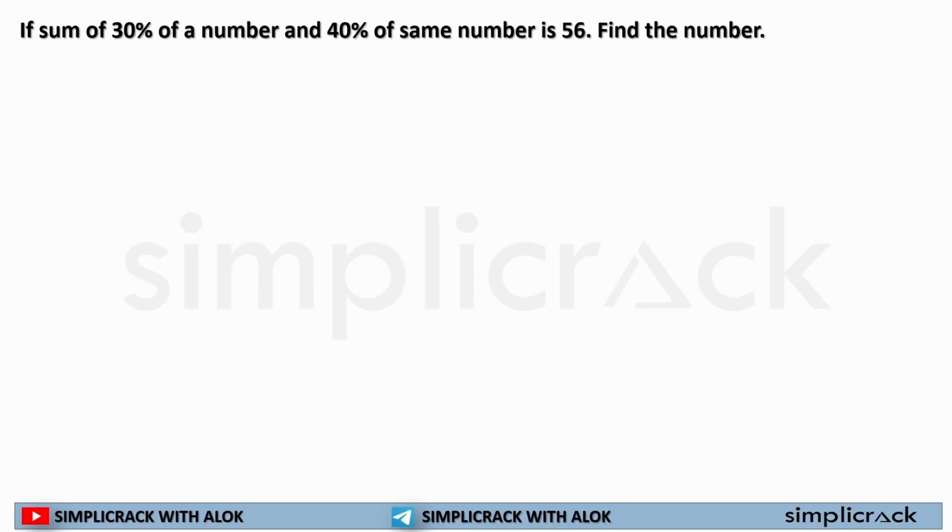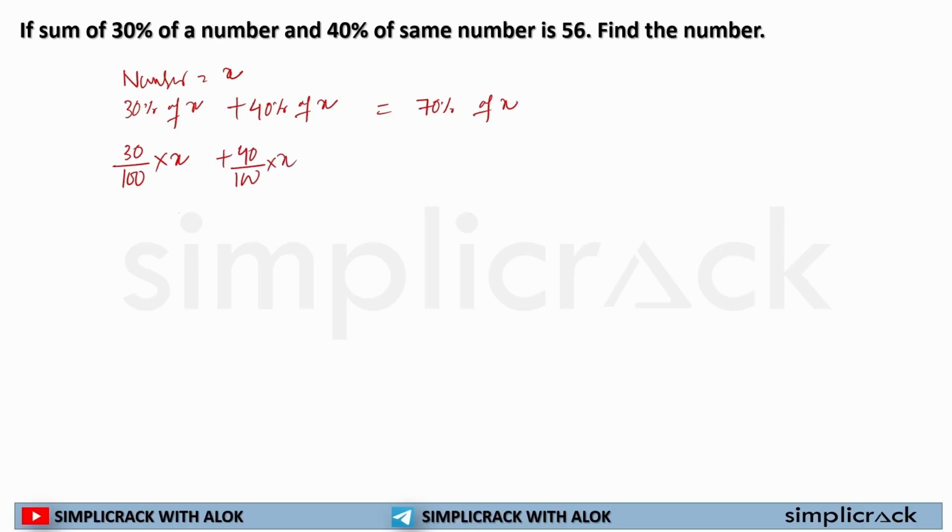If sum of 30% of a number and 40% of the same number. So for an example, the number is x. 30% of x plus 40% of x. Can I write it as 30% plus 40% is 70% of x? I can. Let's see how. So 30% of x can be written as 30 divided by 100 into x plus 40 divided by 100 into x. Yes, I can write it.